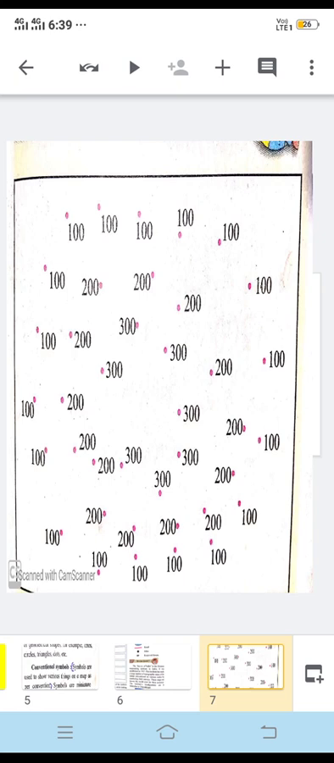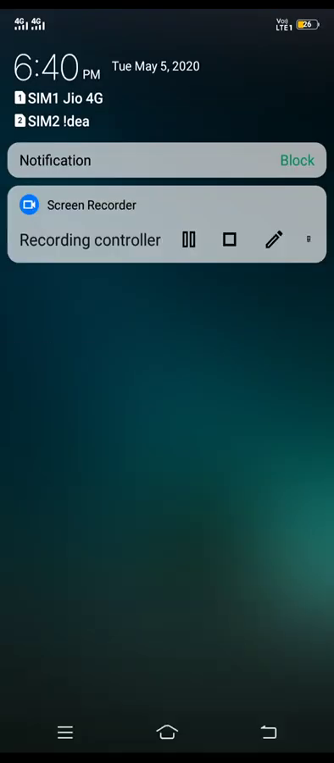Here we can see some figures are given, like 100, 200, 300. So here we can use both methods, like the contour line method. For example, if you connect all the hundreds by a line, and then all the 200s by a line and all the 300s by a line, this can be drawn by using the contour line method, and even the layer tinting method can also be used. I hope you must have understood all these points.